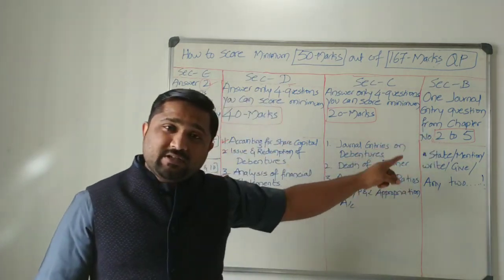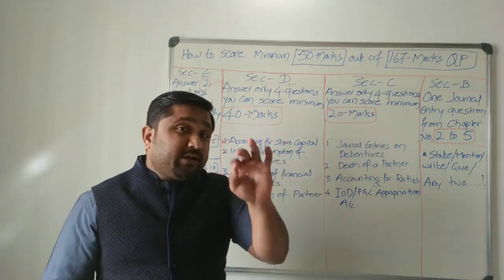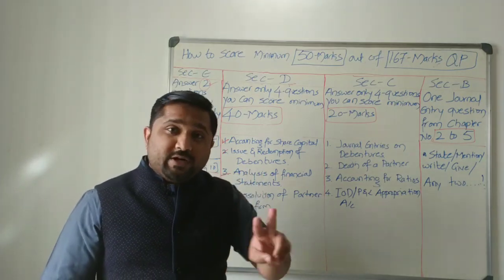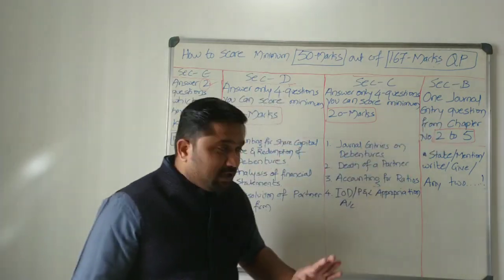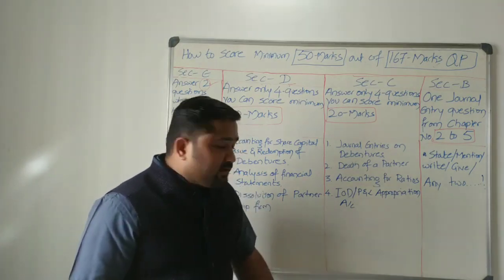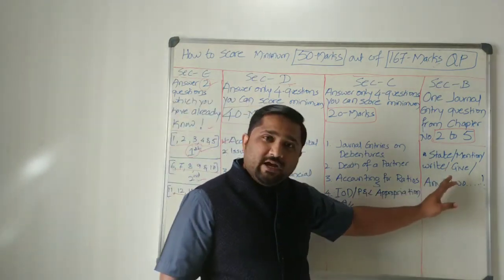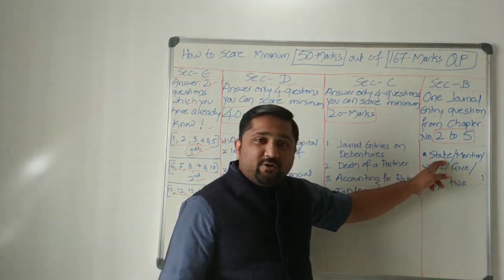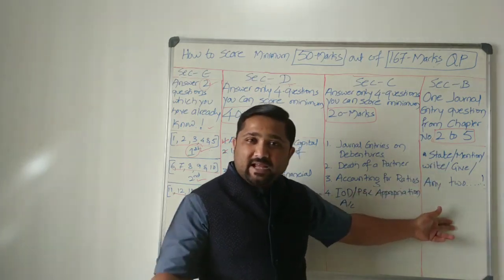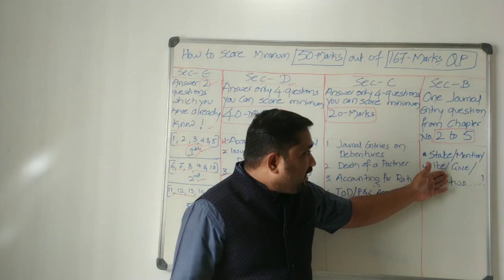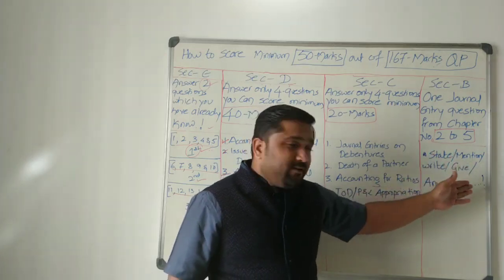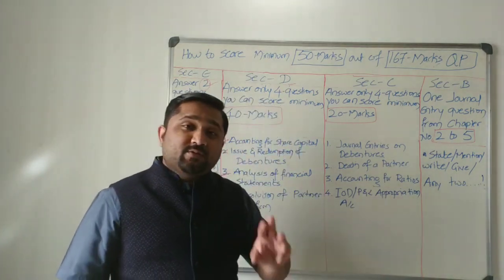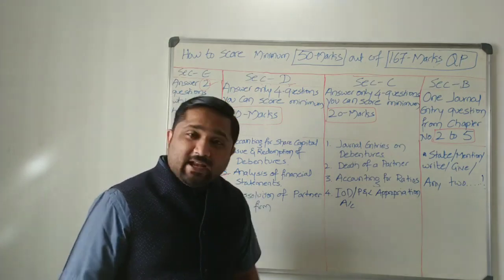Remember, when you are journalizing the transaction, don't forget to write the narration. Journal entry 1 mark, narration 1 mark. So 2 marks for section B. To add to this section B, you will be asked 1 or 2 questions relating to the features, characteristics, types, methods, whatever. State, mention, write, give any 2, and that may be anything from the entire syllabus. So you will be asked 2 to 3 questions like that.